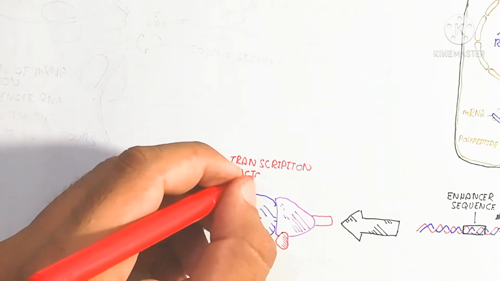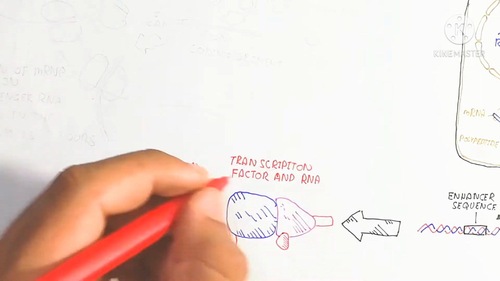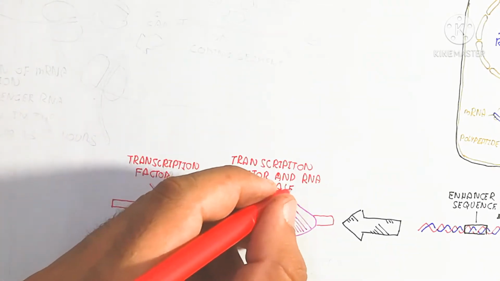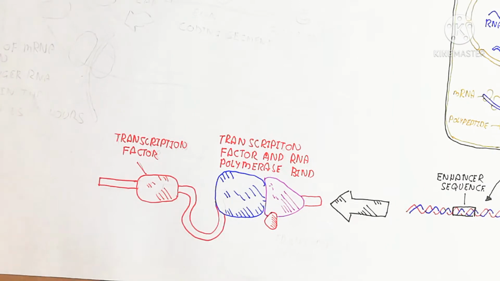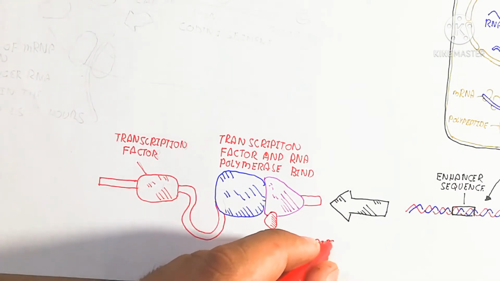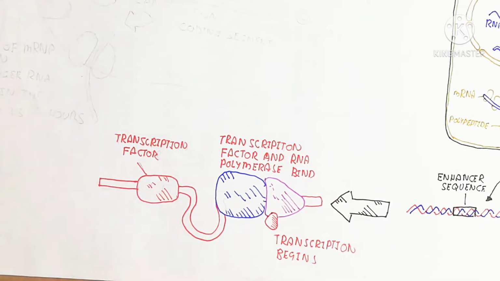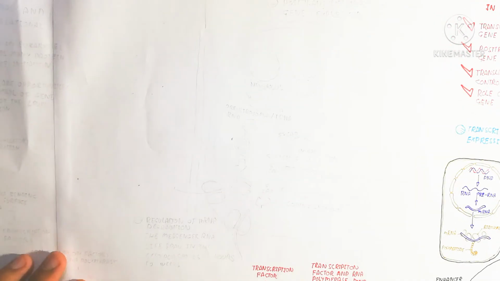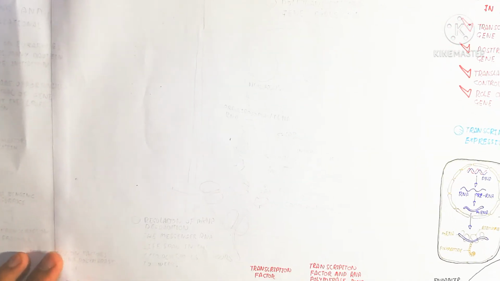This transcription produces RNA, which is the pre-RNA. Pre-RNA means the exon and intron are present in the RNA, and it is modified by the splicing enzyme. So this splicing enzyme is used for that.